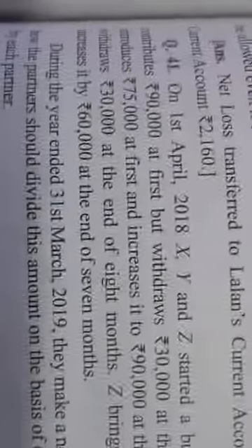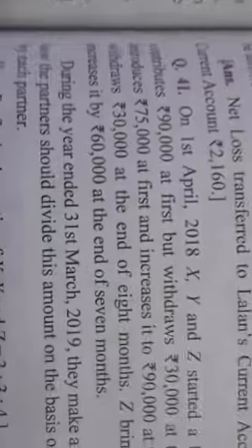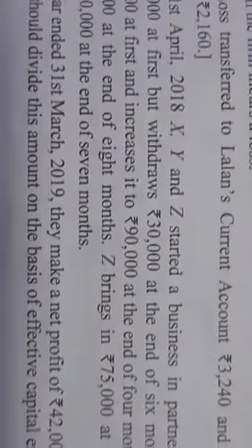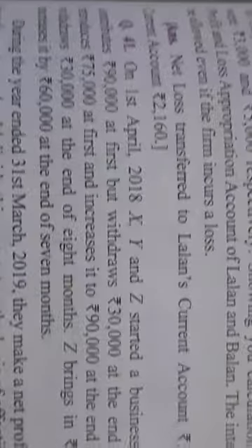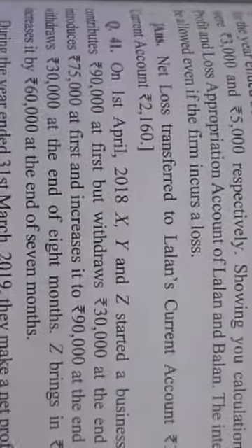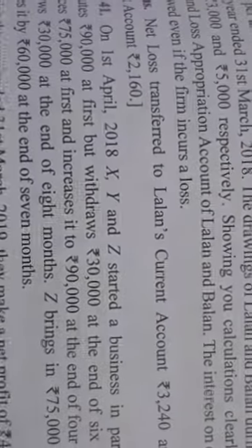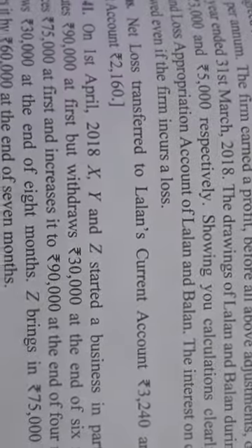Now you see the question number 41 I am taking. On 1st April 2018, X, Y and Z started a business in partnership. X contributes rupees 90,000 at first but withdraws rupees 30,000 at the end of 6 months. You see, as far as X is concerned, for the first 6 months it is using 90,000 and after that he withdraws rupees 30,000. So in that case, the rest of the 60,000 he is using for another 6 months.